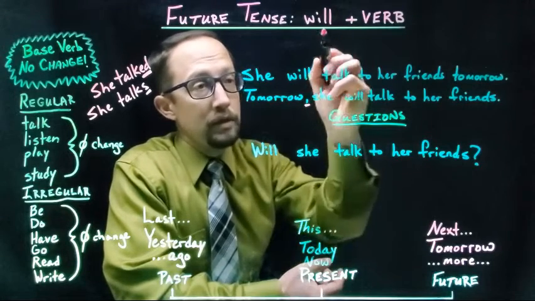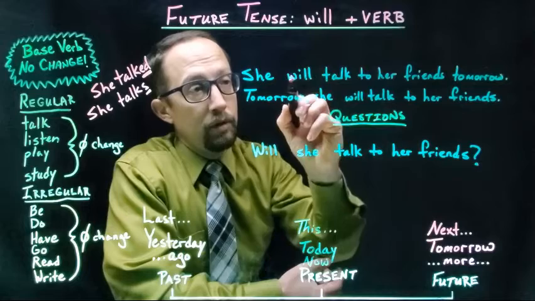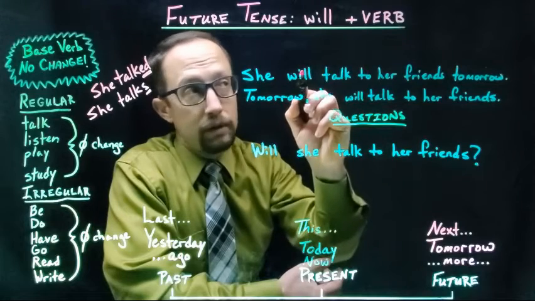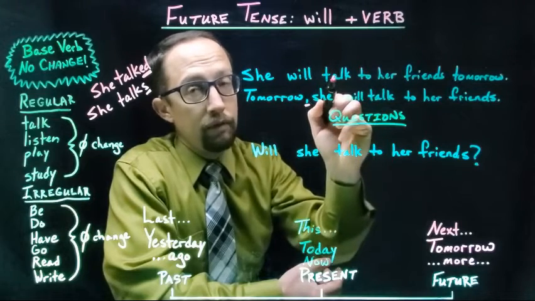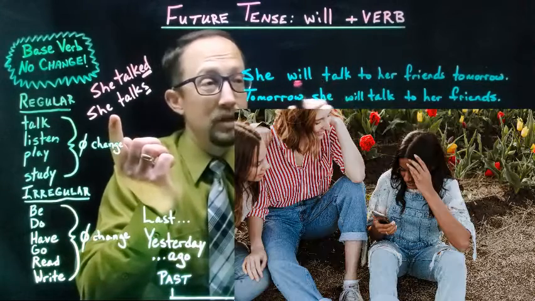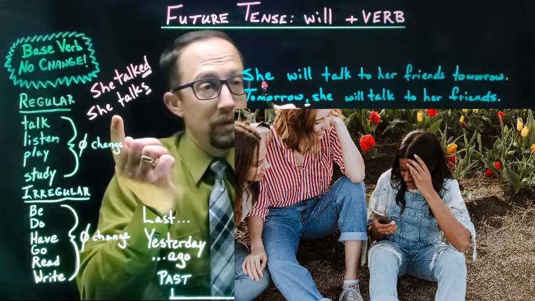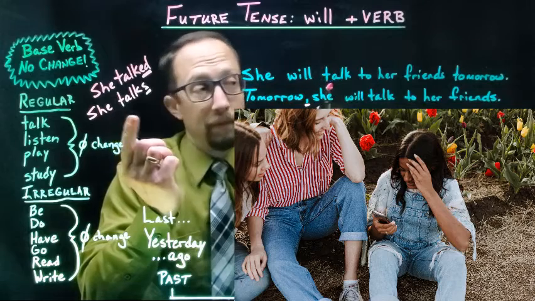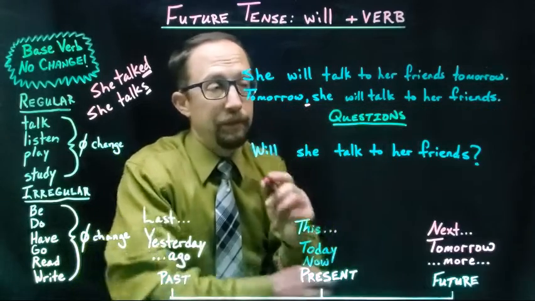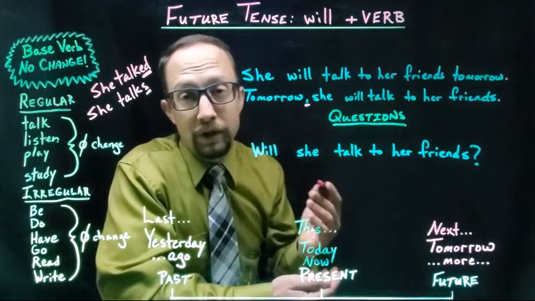So let's look at the pattern. You write will first, and then you write the verb. Remember, it's not she will talks. There is no change to the verb. So you just write she will talk. Okay? No change.